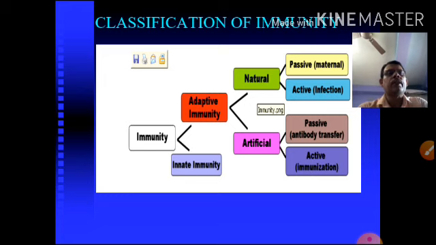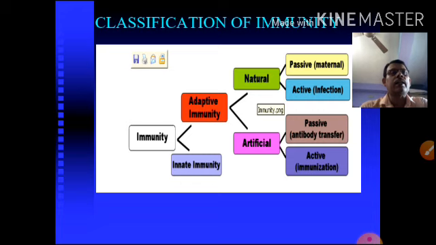So we can now classify immunity. Basically immunity is of two types, innate and adaptive, or acquired. Adaptive is again classified into two types, natural and artificial. Natural can be developed passively, from the mother. Sometimes a child is immunized from his mother through the umbilical cord, and that is called passive natural adaptive immunity. Another is active, when a child or a person gets an infection and becomes immunized. That is active natural adaptive, or acquired, immunity.